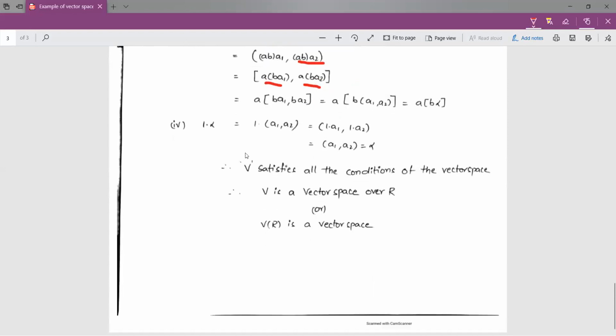Coming to the fourth one, we have to consider 1 into alpha. So 1 into alpha is nothing but 1 times the ordered pair (a1, a2). If you multiply 1 with this ordered pair, we get (1a1, 1a2), which is equal to (a1, a2). This is alpha. So 1 into alpha is equal to alpha. This is the fourth postulate. Therefore, B satisfies all the conditions of the vector space definition. Therefore, B is a vector space over R, or this can be written as P of R is a vector space. Thank you.